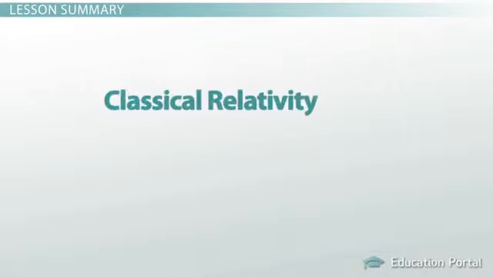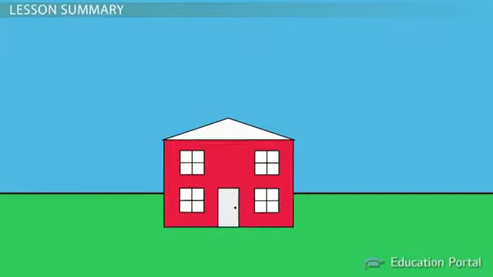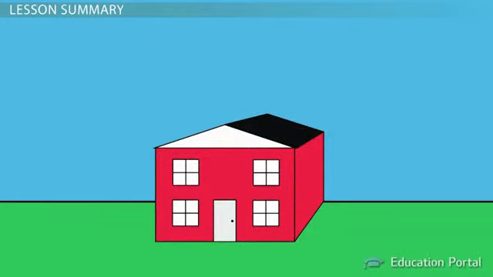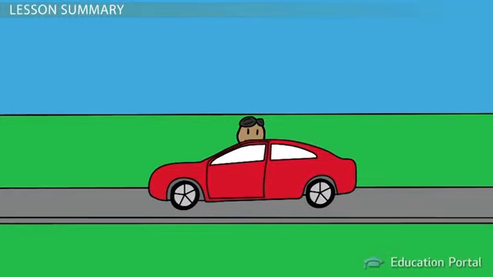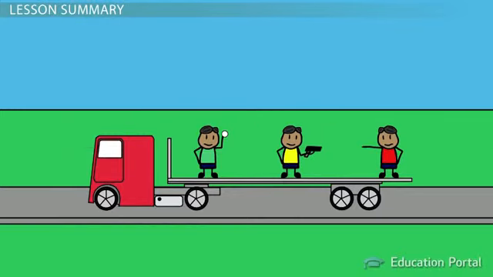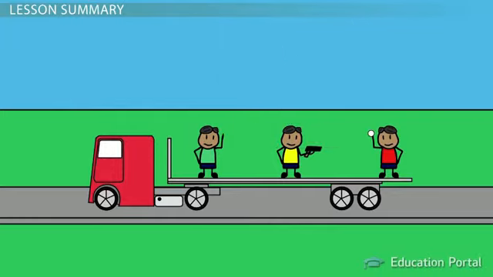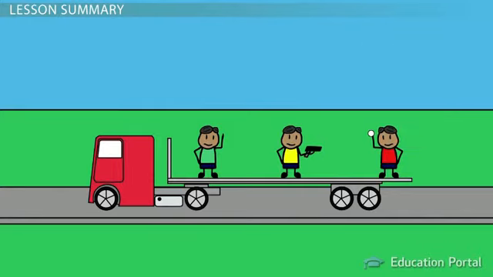So in summary, classical relativity provides a way for two people to agree on what they see if one of the people is moving. Objects in motion have velocity which changes depending on the observer's perspective. To accurately describe the velocity of an object, it must be phrased relative to some other object. Two objects moving together with the same velocity have no velocity relative to each other. A stationary observer will perceive the object moving at the same velocity.